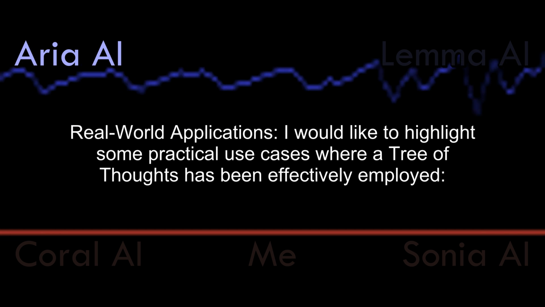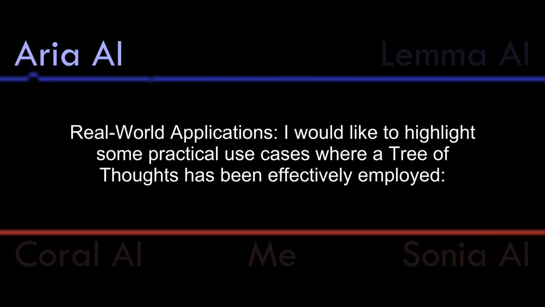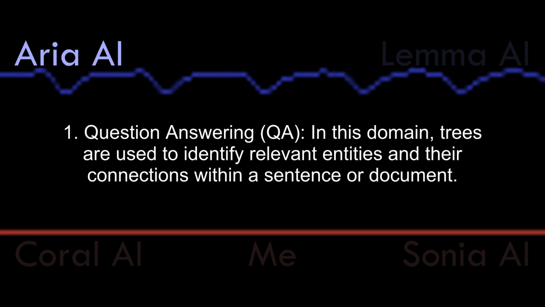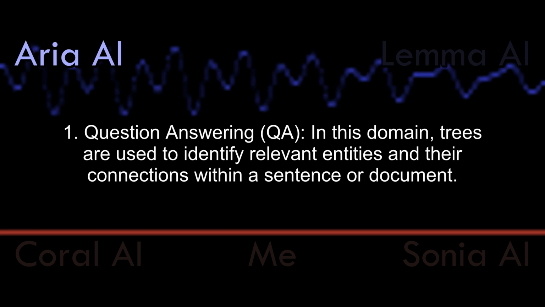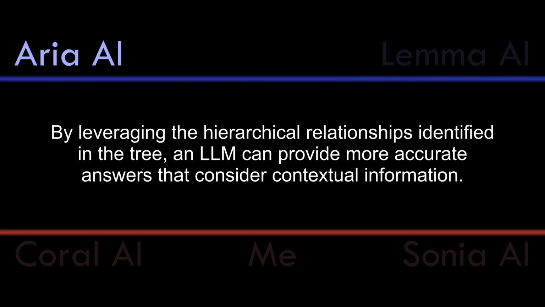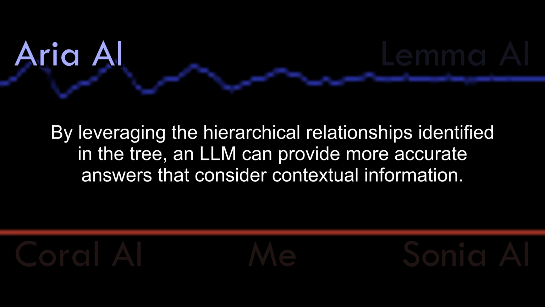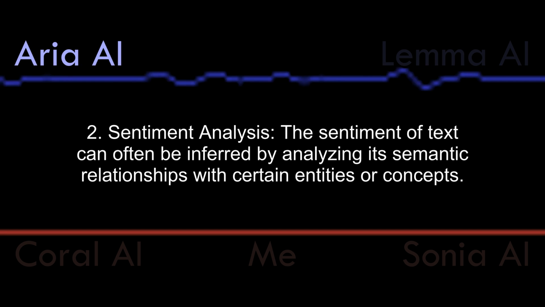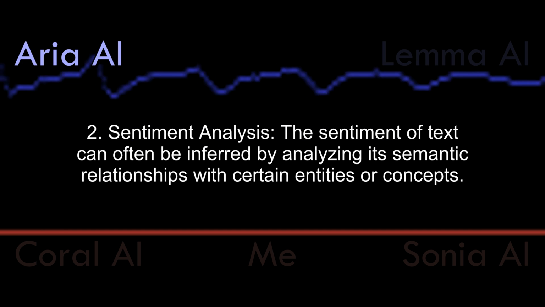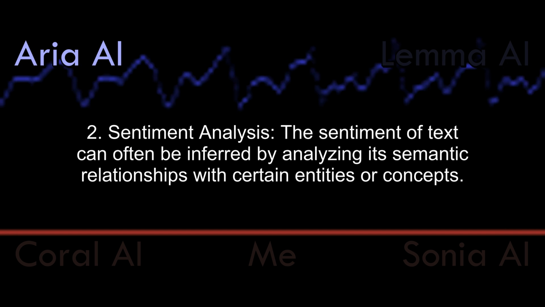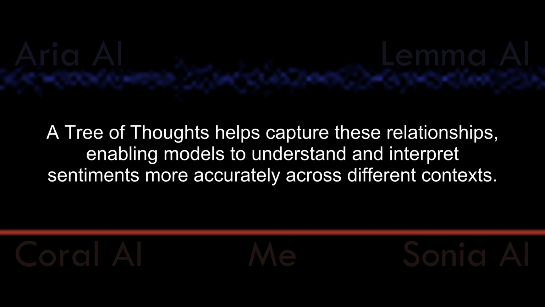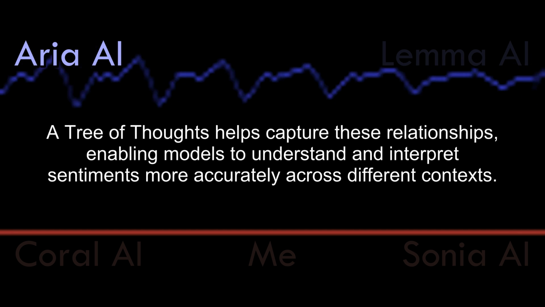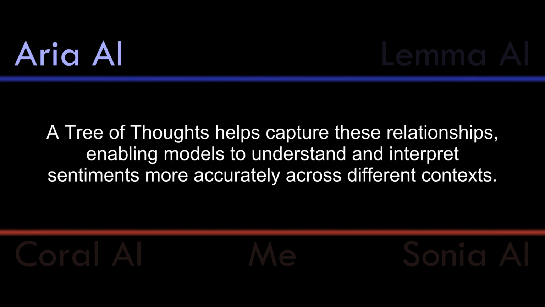Real-world applications. I would like to highlight some practical use cases where a tree of thoughts has been effectively employed. 1. Question answering, QA. In this domain, trees are used to identify relevant entities and their connections within a sentence or document. By leveraging the hierarchical relationships identified in the tree, an LLM can provide more accurate answers that consider contextual information. 2. Sentiment analysis. The sentiment of text can often be inferred by analyzing its semantic relationships with certain entities or concepts. A tree of thoughts helps capture these relationships, enabling models to understand and interpret sentiments more accurately across different contexts.